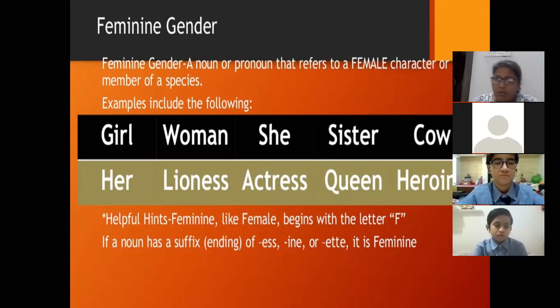Now, if a noun has a suffix ESS, INE or ETTE, it is feminine. What is suffix, what is prefix, and what is syllable, that I am going to explain when we study the rules. Okay.